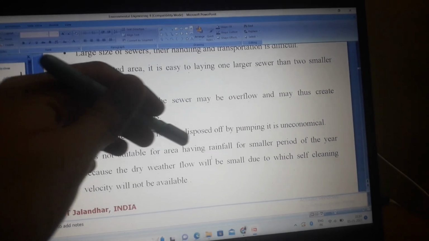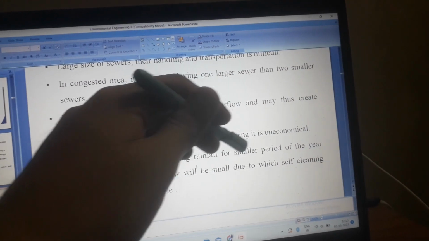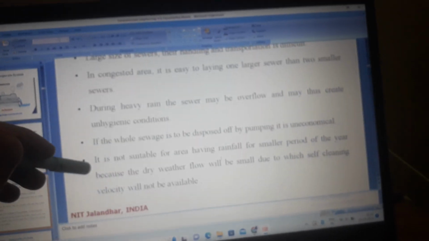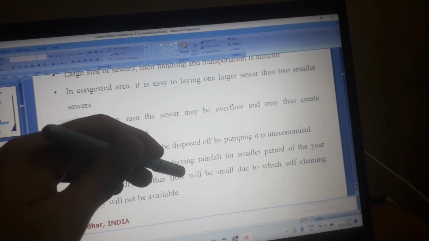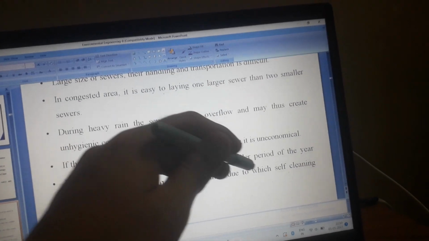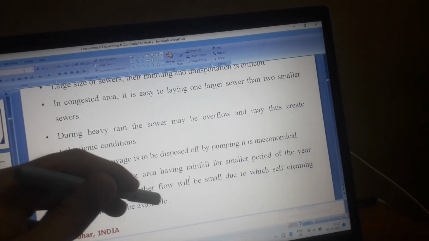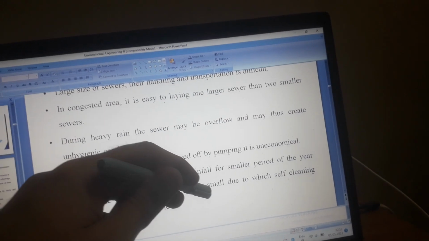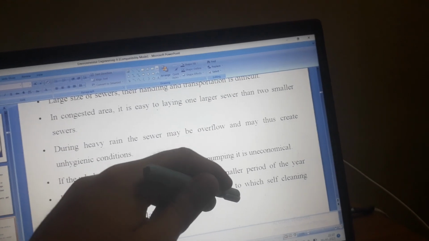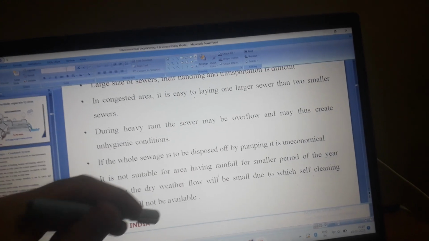If the whole sewage is to be disposed of by pumping, it is uneconomical. It is not suitable for areas having rainfall for a smaller period of the year because the dry weather flow will be small, due to which self-cleaning velocity will not be available.